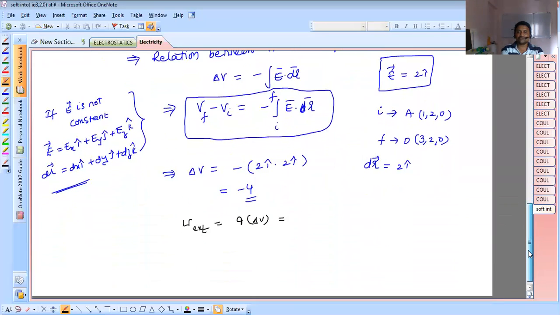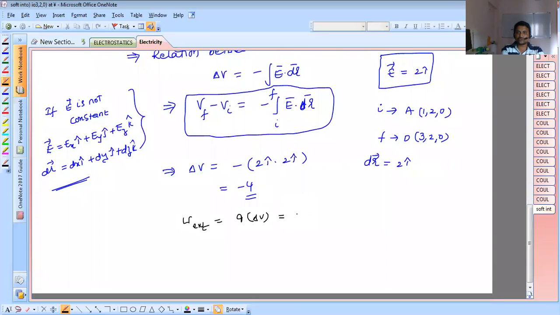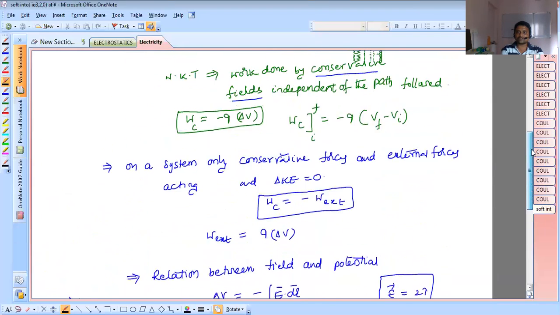So in this case, Q into delta V. Q is 2 coulombs and delta V is minus 4. That should be equal to minus 8 joules. Suppose you ask the question, if the work done by electric field is minus Q into delta V, that is minus 2 into minus 4, that is equal to 8 joules. So move to the question, what you asked exactly.